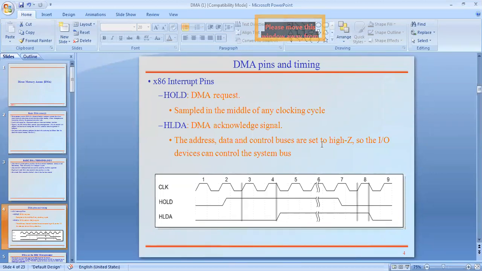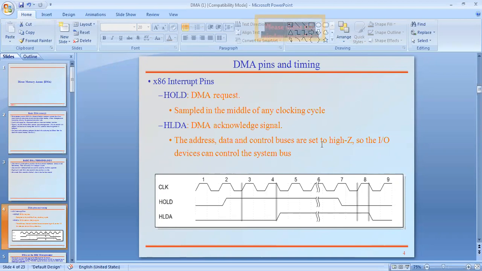In response to that request, called hold, the DMA responds with an acknowledgement called HLDA, hold acknowledgement. These two are the dedicated signals of any processor or controller when we deal with DMA. Remember, HOLD and HLDA are especially dedicated pins for any processor or controller.